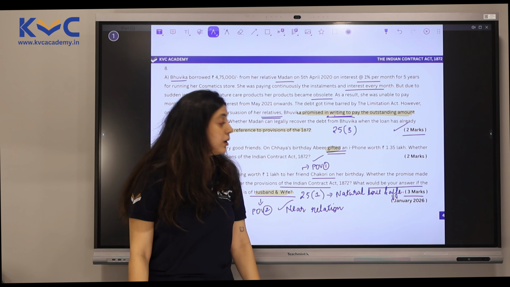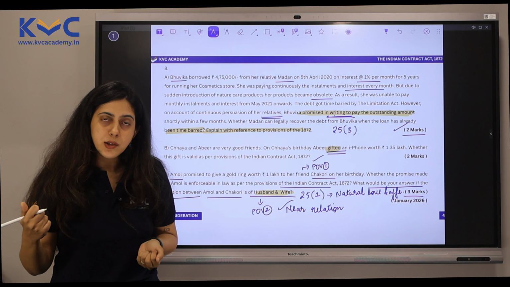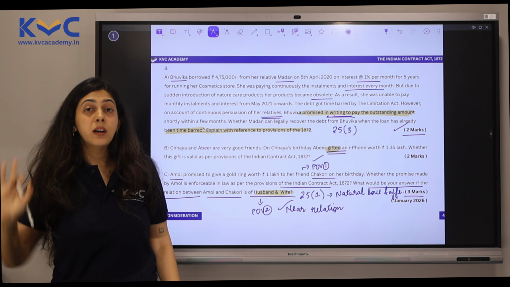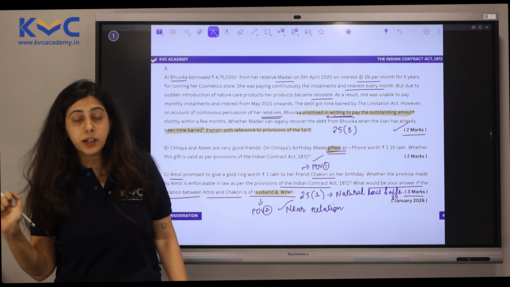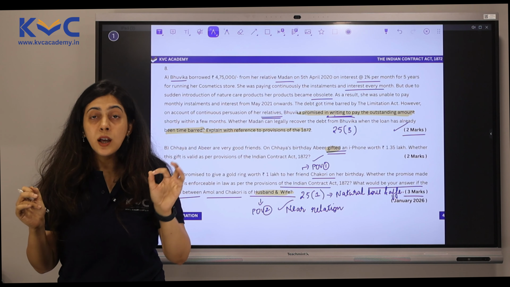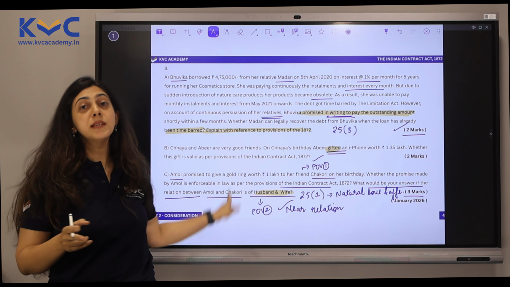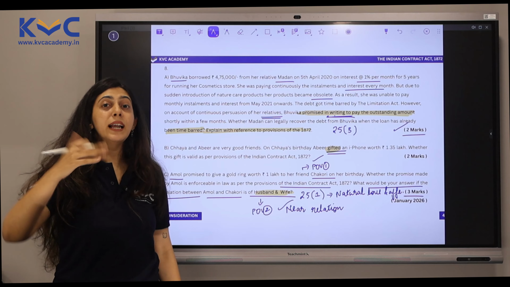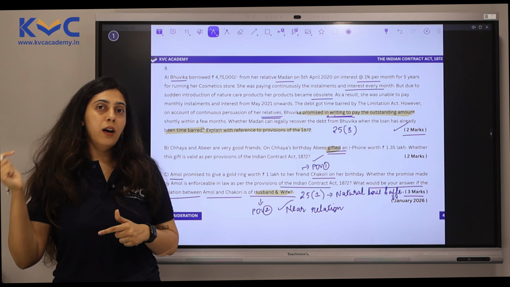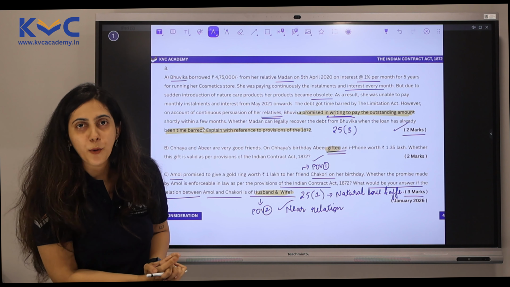This was in the previous attempt, January 2026. I'll keep adding more questions as and when the attempts are crossing, but I would want you to follow all of these questions. These are questions that were asked in the foundation exams hosted by the Institute of Chartered Accountants of India, and we are doing this for every unit. So follow the similar pattern, finish studying the unit. After you're finished studying the unit, then revise it, and only when you're confident of that, attempt these questions, because these are standard questions which will help you understand and alter, if you have to alter, your mannerism of studying also. Okay, go back to studying, revise some other unit, and by then, I will finish uploading another unit with more questions.